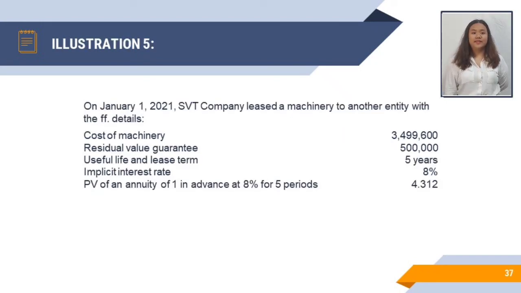On January 1st, 2021, SBT Company leased a machinery to another entity with the following details. Cost of machinery amounting to 3,449,600 pesos, residual value guarantee amounting to 500,000 pesos, and useful life and lease term of 5 years, implicit interest rate of 8%, present value of annuity of 1 in advance at 8% for 5 periods, 4.312. Note that the annual rental is payable in advance on January 1 of each year starting January 1st, 2021. The lease provided for a transfer of title to the lessee at the end of the lease term.